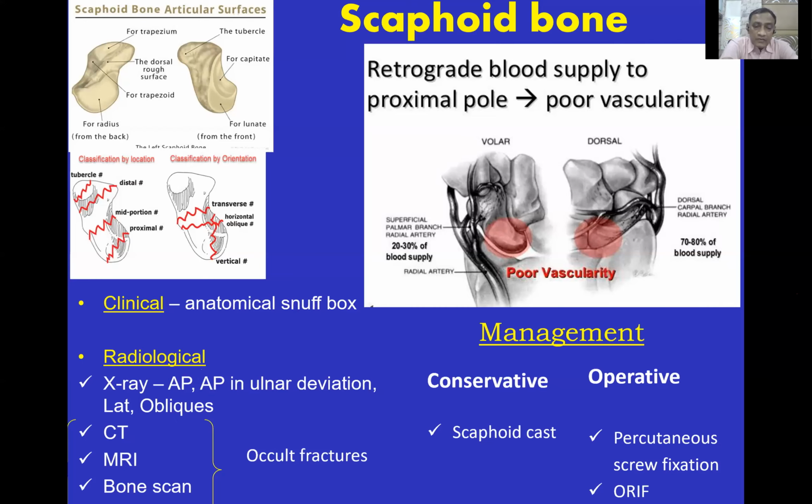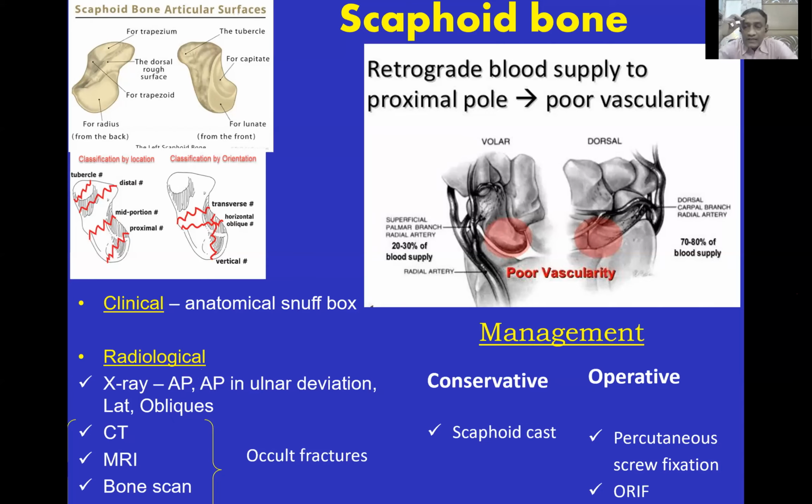Clinically, there's a fullness in the anatomical snuffbox and there's tenderness of the snuffbox. The X-rays, usually in initial cases, are normal, but if you suspect clinically, you must confirm it by doing CT, MRI, or even bone scan. If the fracture is undisplaced, it can be treated with a scaphoid cast. If it is displaced, then you can fix it with percutaneous screw fixation or open surgery with the Herbert screw.